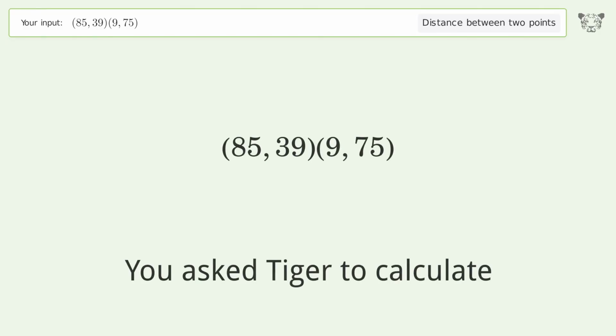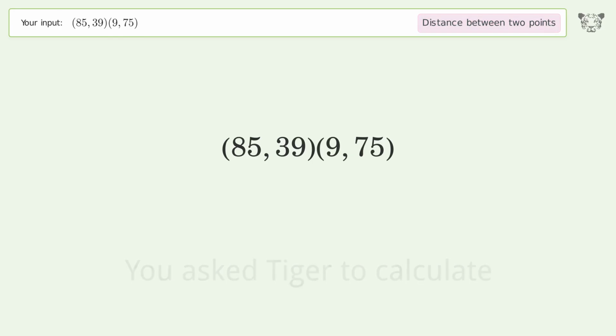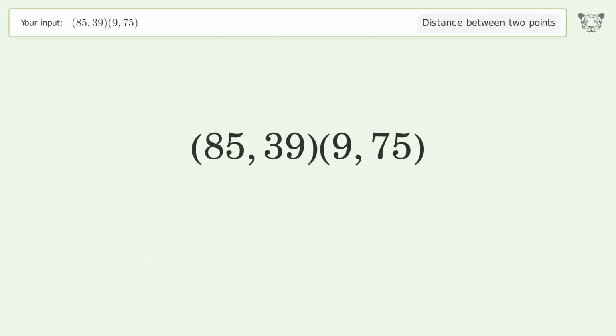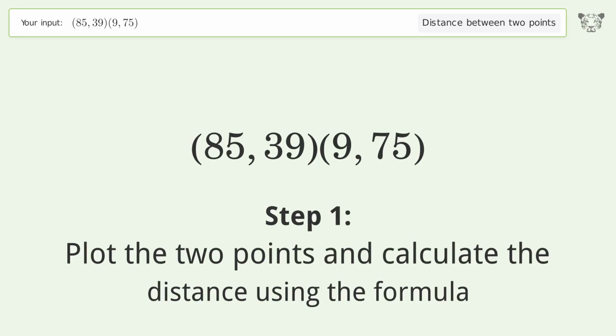You ask Tiger to calculate. This deals with the distance between 2 points. The distance between the 2 points is the square root of 7,072 or 84.095. Let's solve it step by step. Plot the 2 points and calculate the distance using the formula.